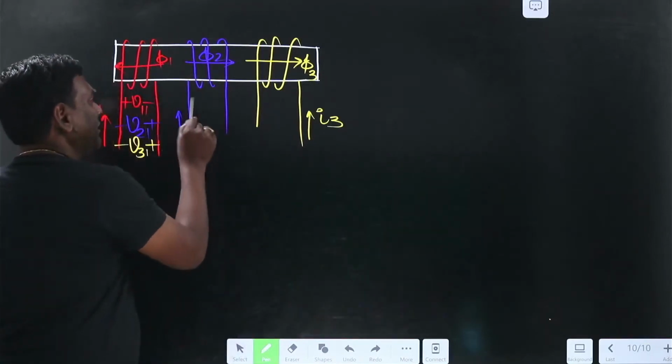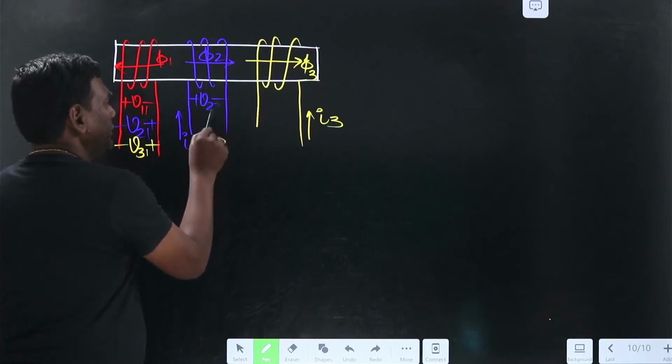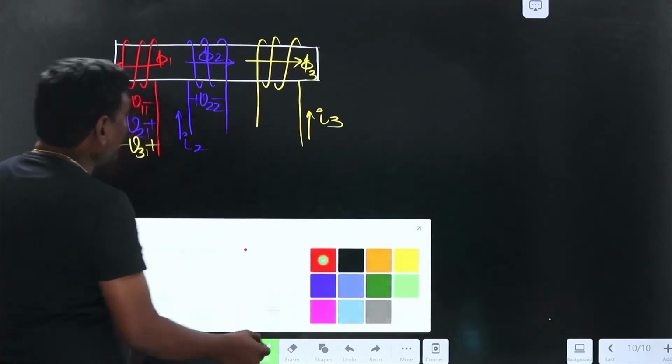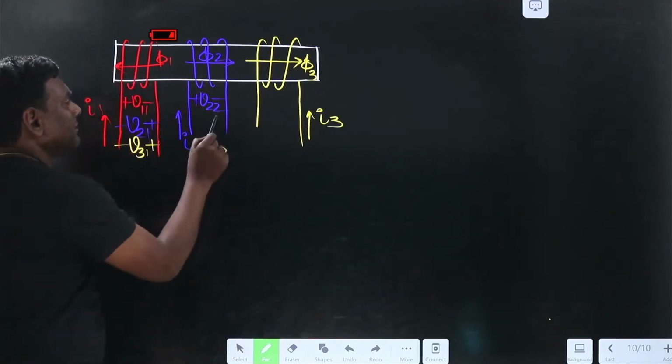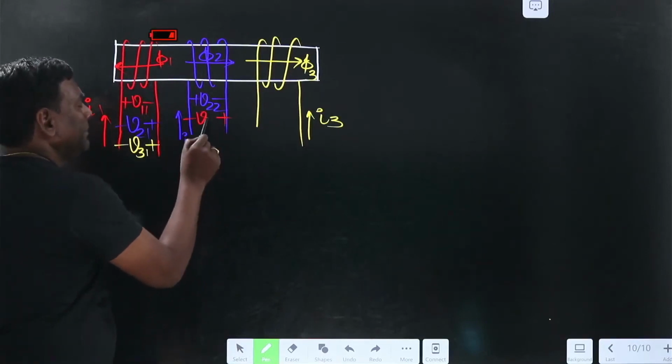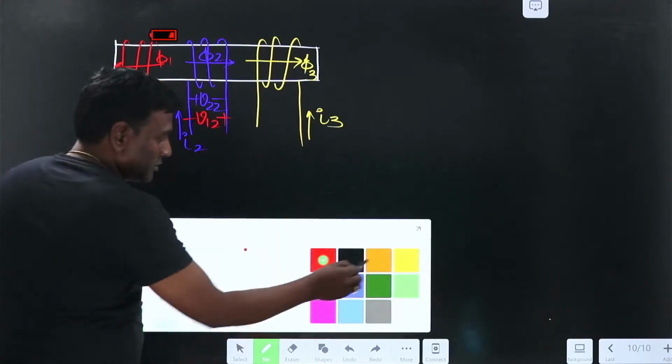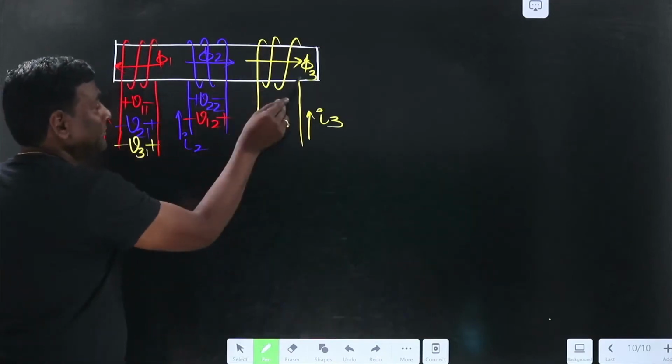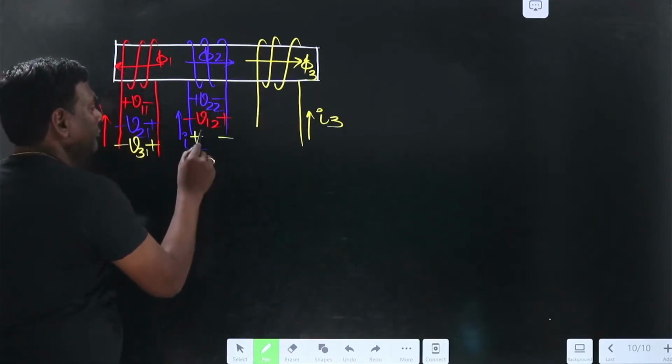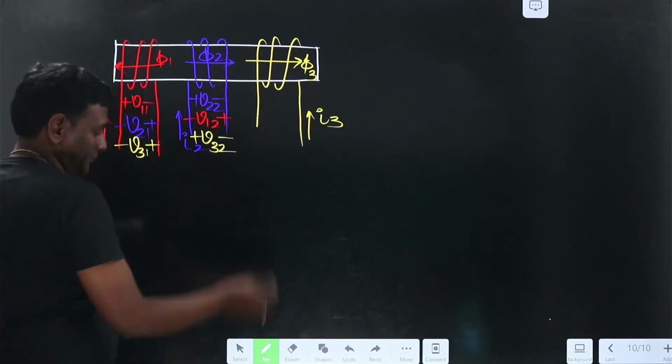This is because of self, plus minus V22, and because of red they are in opposite direction, so plus minus V because of 1 in 2, and because of yellow both are in the same direction, so V because of 3 in 2.